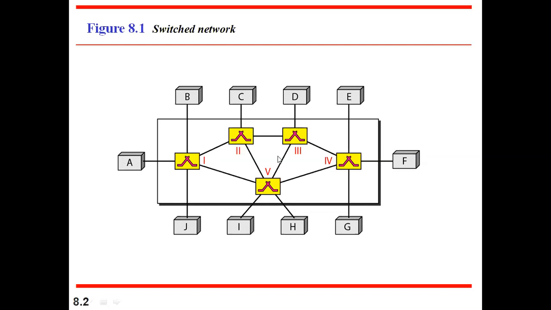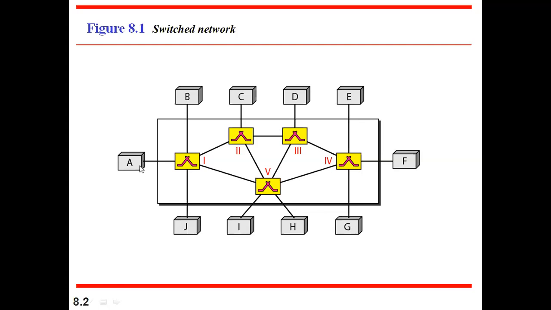So that is what we call a dedicated path established between A and F in the circuit switch network. But when it comes to the packet switch network, they will not find out the route or the path in advance. A will send data to this switch directly, without identifying any path.